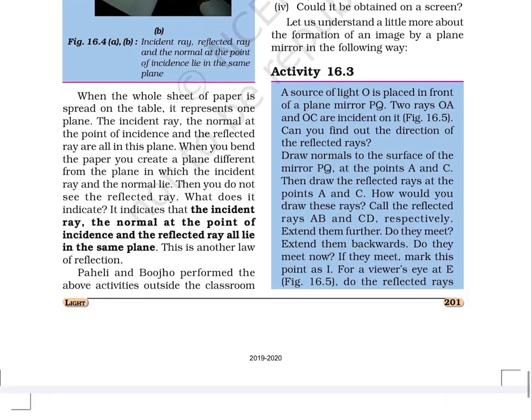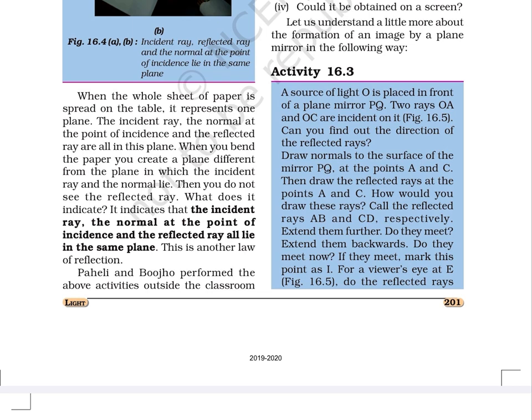When you bend the paper, you create a plane different from the plane in which the incident ray and the normal lie. Then you do not see the reflected ray. What does it indicate? It indicates that the incident ray, the normal at the point of incidence, and the reflected ray all lie in the same plane. This is another law of reflection.